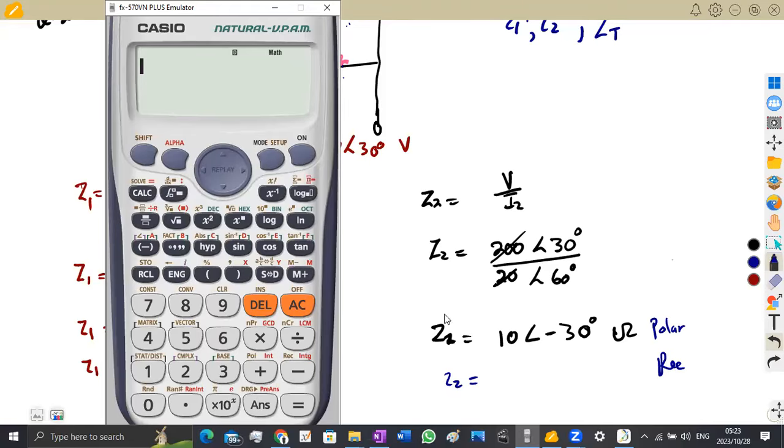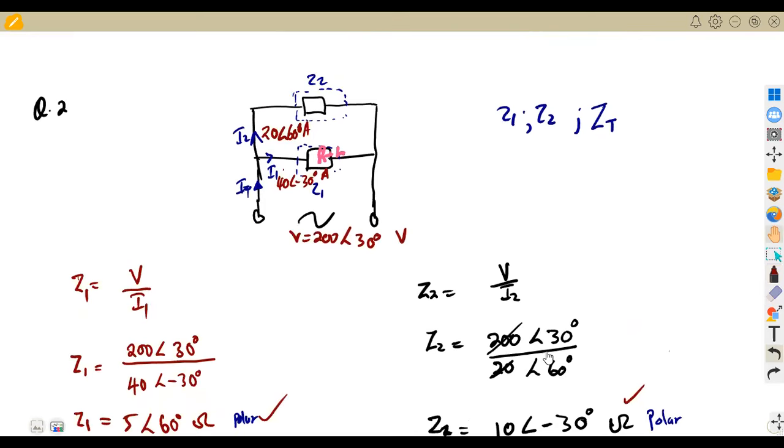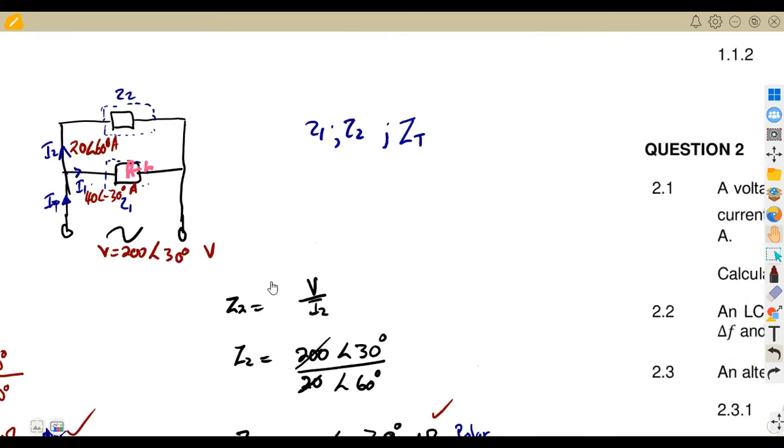I'm just saying if it is a condition that you might need these values, but obviously if you are to use this formula that I'm going to explain for calculating ZT, you will need these values, unless you use another way. So remember, it was not only Z1 and Z2, they also want us to calculate what? The total impedance of the circuit. So we need also the total impedance of our circuit.